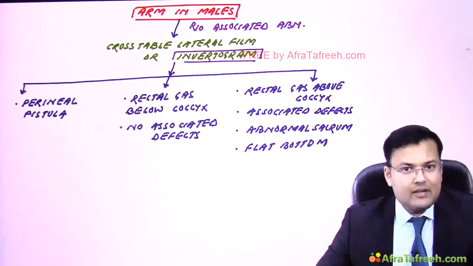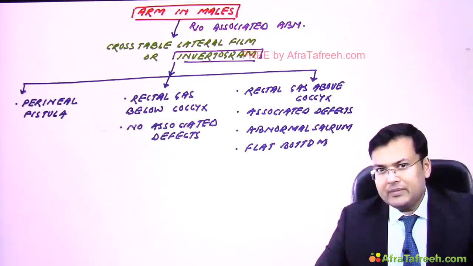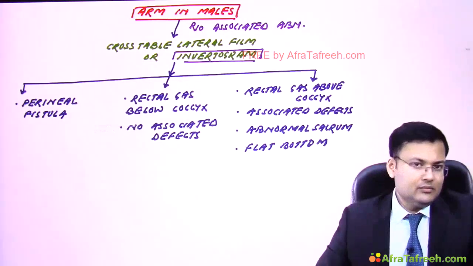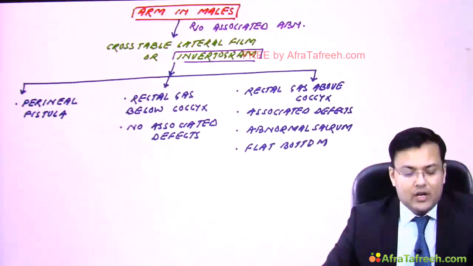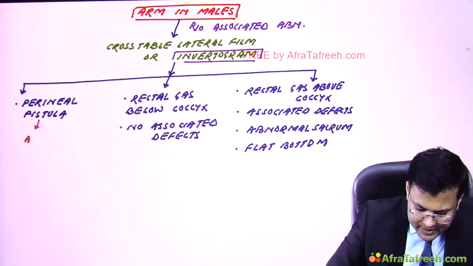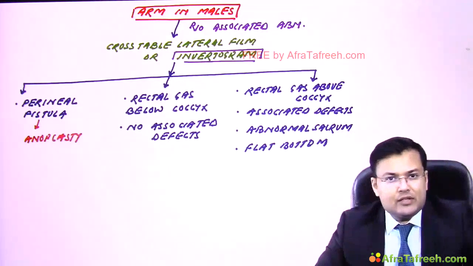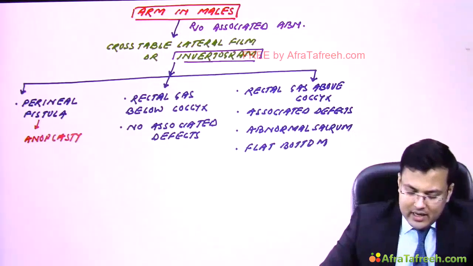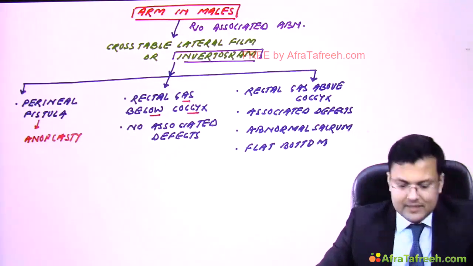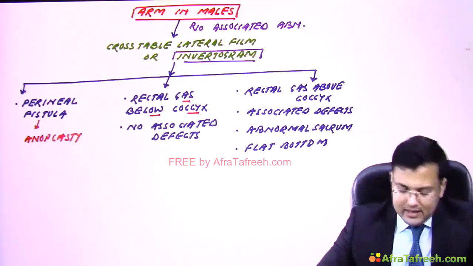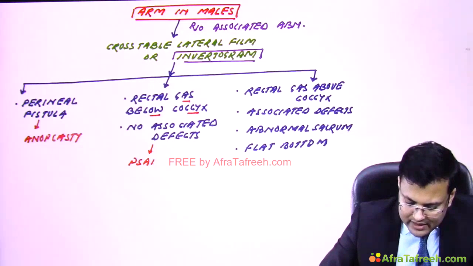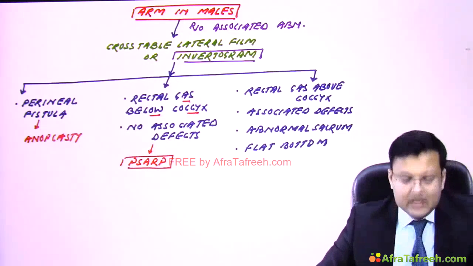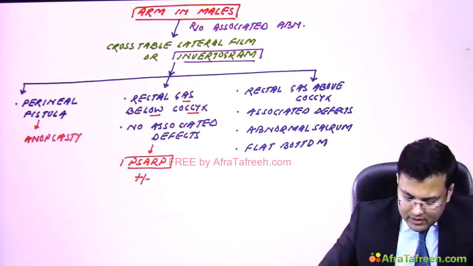We discussed after how many hours at least it's performed. It's performed at least 6 hours after birth. So there are 3 situations. First, if the patient has a perineal fistula, in this case we perform anoplasty. Now see, rectal gas below the coccyx and no associated defects. In these cases, we can go for posterior sagittal anorectoplasty, with or without protective colostomy.